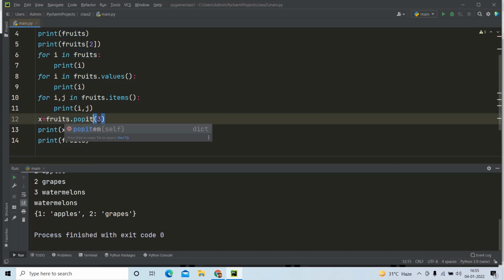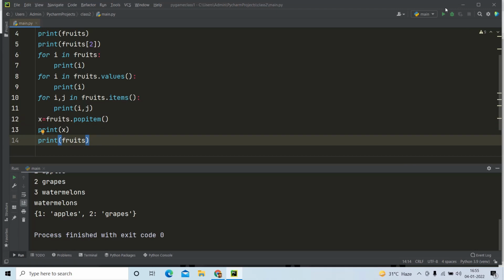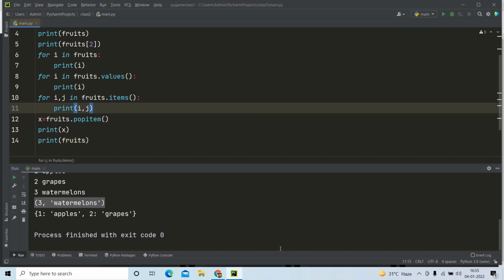If I am writing popitem, and then without any parameters, then what will this do? Let us run and see. That also will pop the last item which was added with the key value pair. If you write pop, only the value is being popped out. If you write popitem, then the whole key value pair is being popped out and it is in the form of a tuple. Now I think it is very clear, friends.